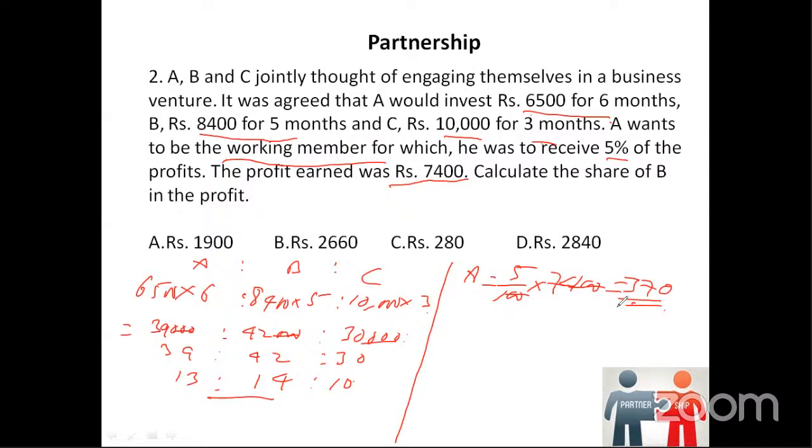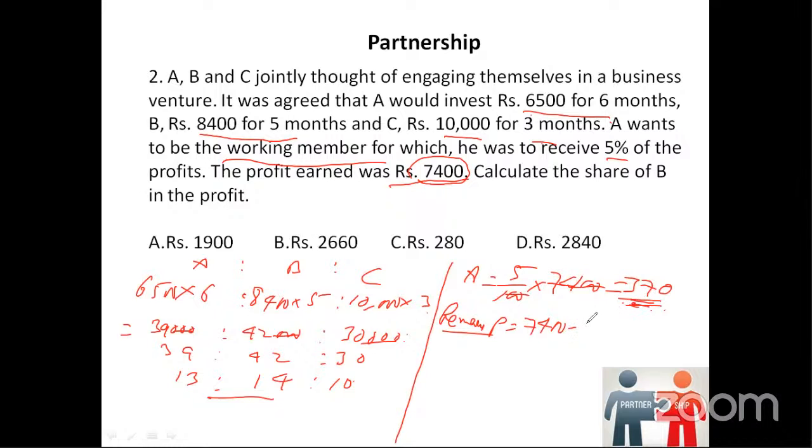Since A takes away this extra 370, we have to calculate the remaining profit. The remaining profit is equal to the earlier profit, 7,400, minus this 5% which A takes.